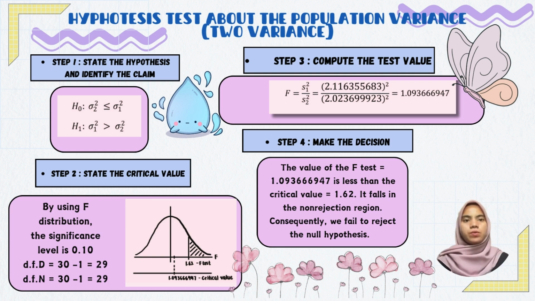For step 3, we will compute the test value. By using the formula F equals variance 1 over variance 2, then we substitute the values, and we get 1.09333349497. Next is step 4. We will make the decision. Since the value of F is 1.09366666947, which is less than the critical value of 1.62, it falls in the non-rejection region. Consequently, we fail to reject the null hypothesis.